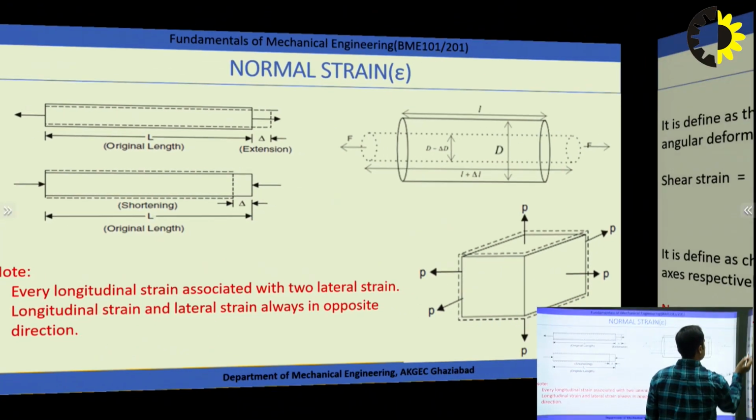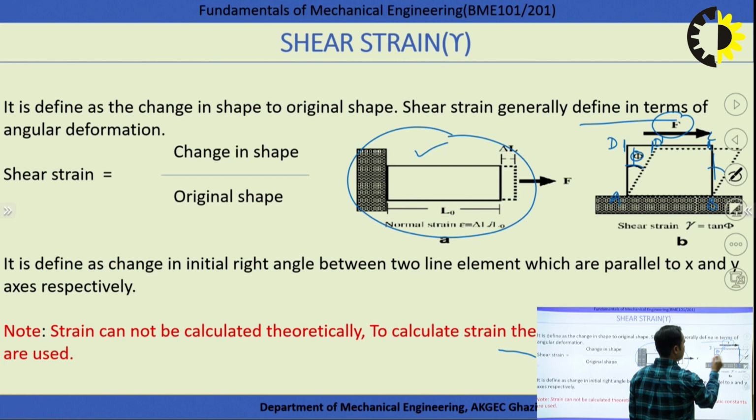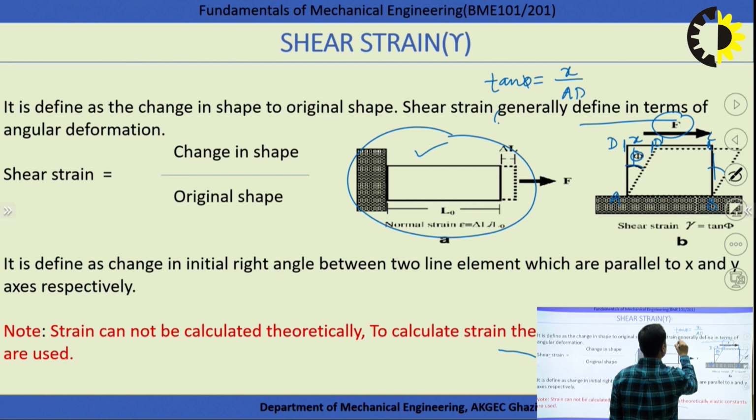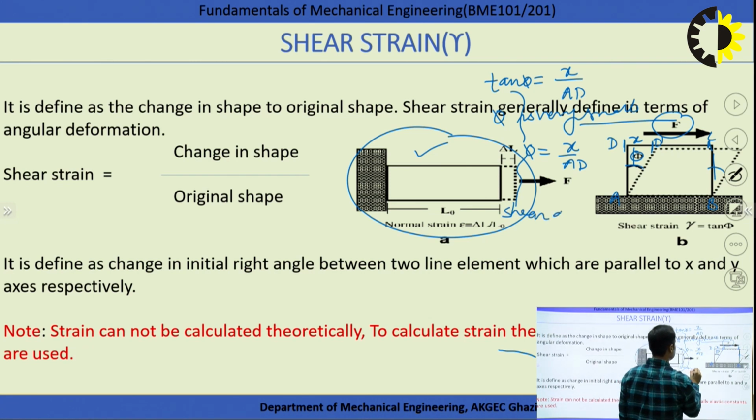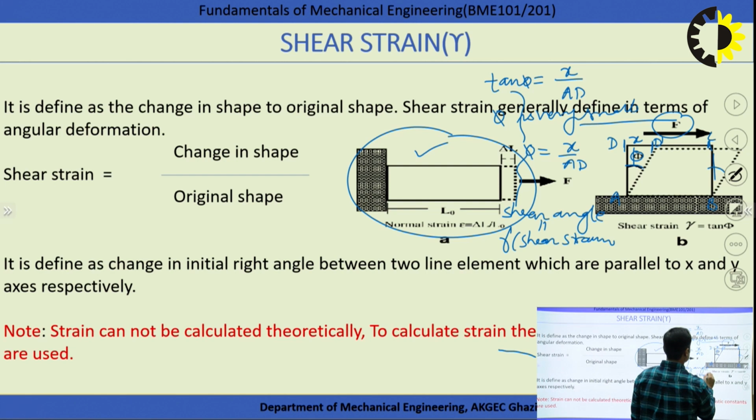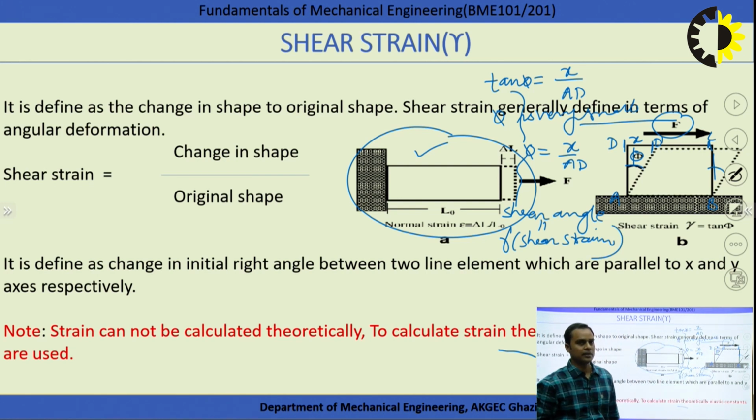So what is the value of tan phi? That will be equal to, suppose this is x, x over AD. If phi is very small, I can write tan phi is equal to phi. So phi is equal to x upon AD, and this phi is called the shear angle, and shear angle is always equal to the shear strain. So here shear strain is x by AD, right?